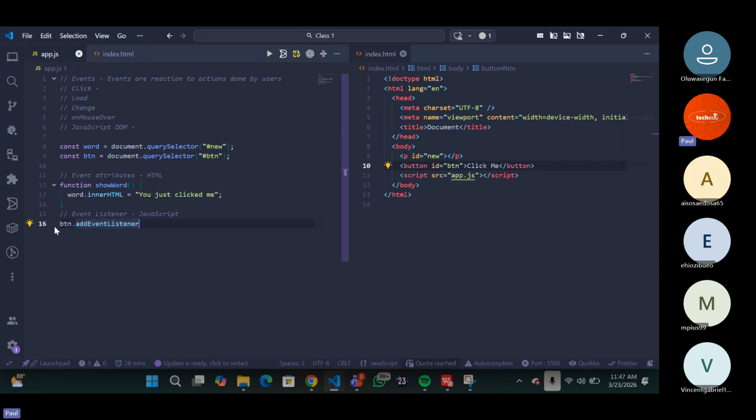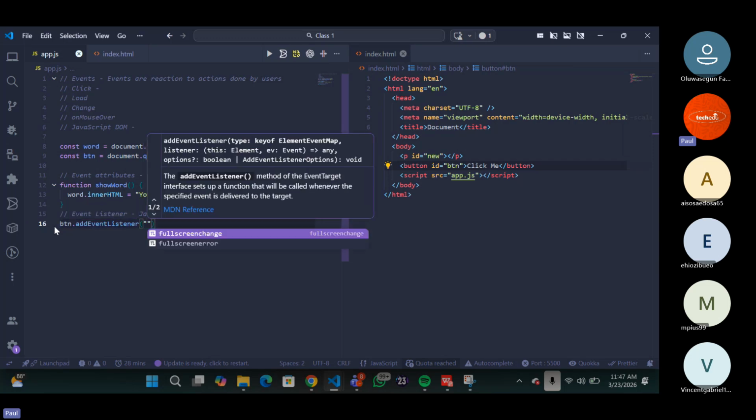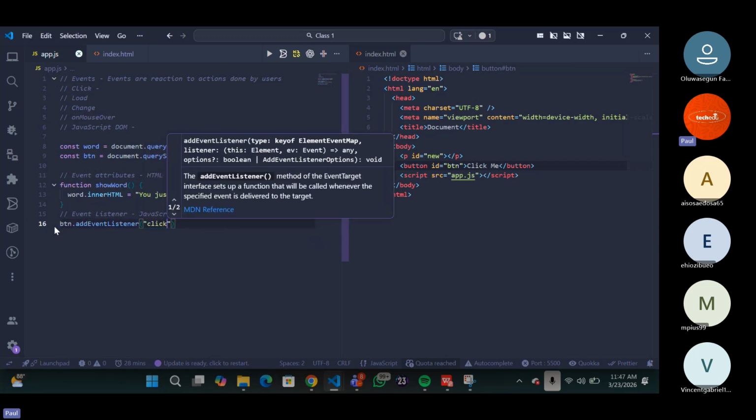Now see, add event listener, and then what kind of event are we listening for? A click event. In this case, it's saying click. So if you are using an attribute, what do you use? onclick, onchange, on something. That's an attribute. But if you are just in your event listener in JavaScript, you just use click. You remove the on.